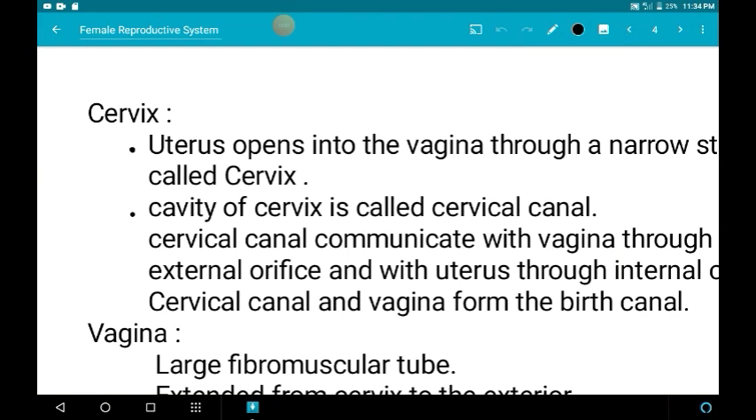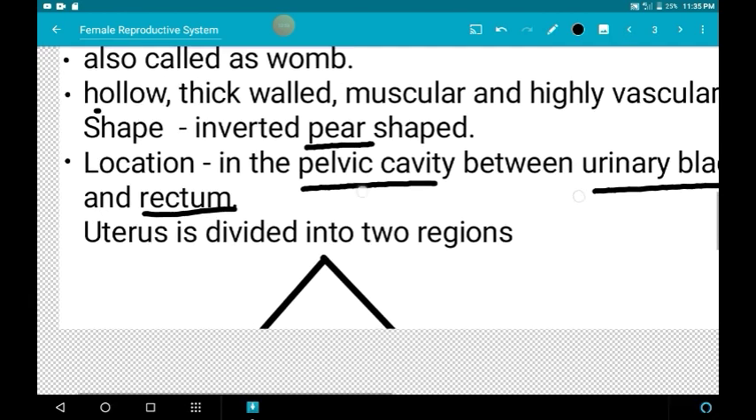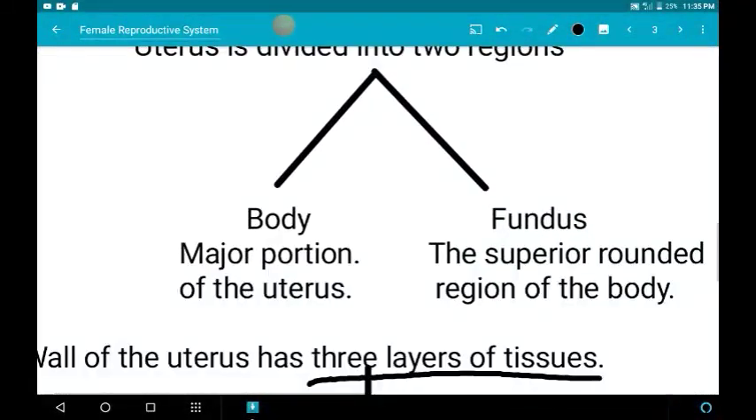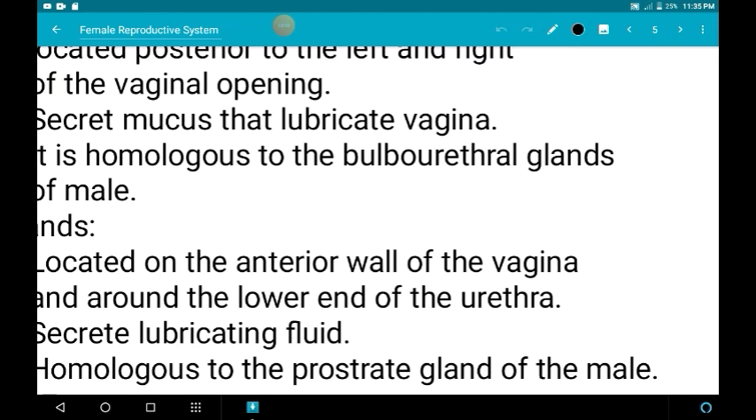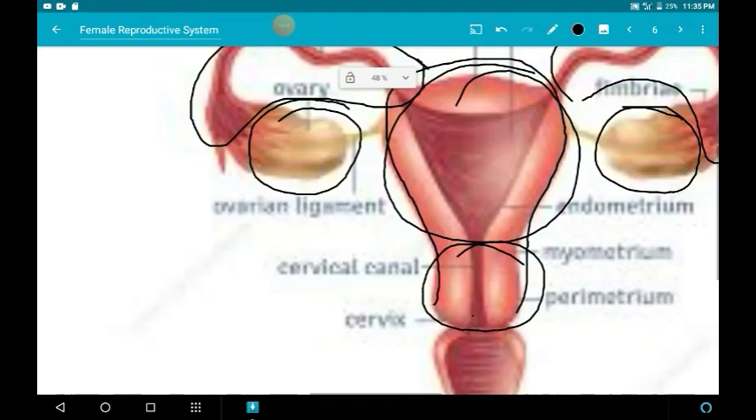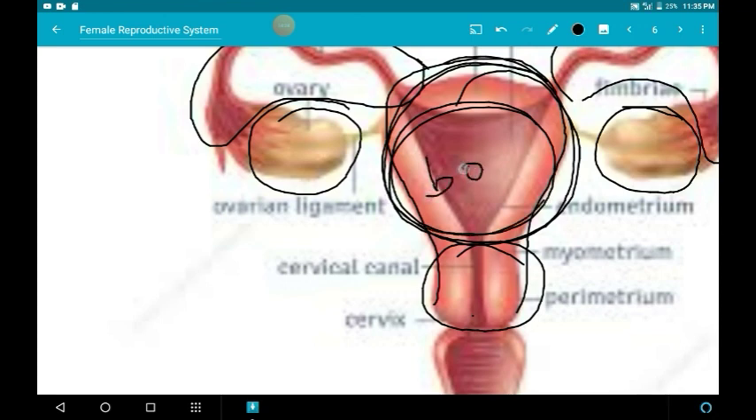Okay. Next, the uterus is divided into two regions, the body and fundus. The body is the major portion of the uterus, and the fundus is the superior rounded region of the body. If you see, this is the uterus, and this is the major portion, the body, and this region is called the fundus. It is the superior rounded region.